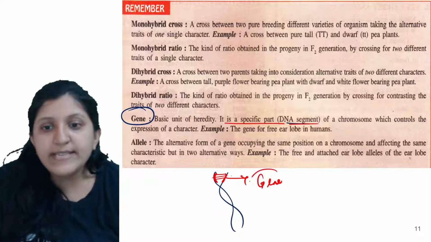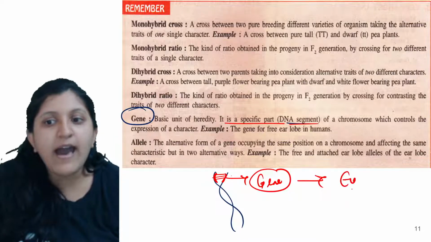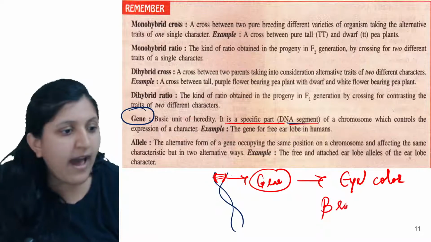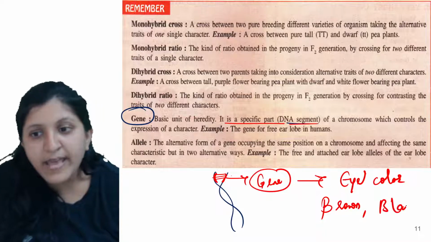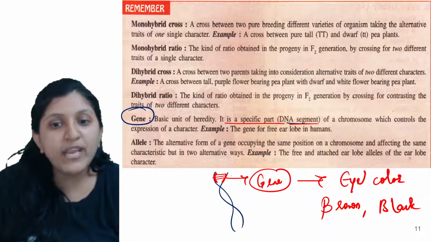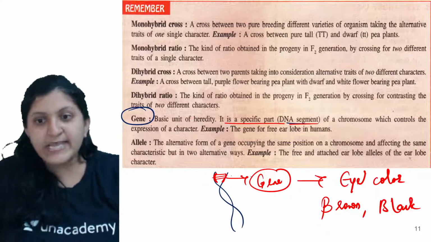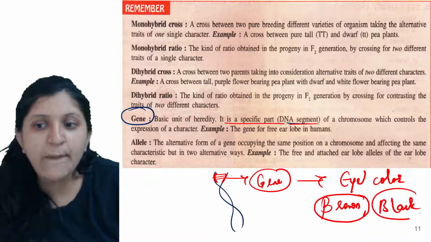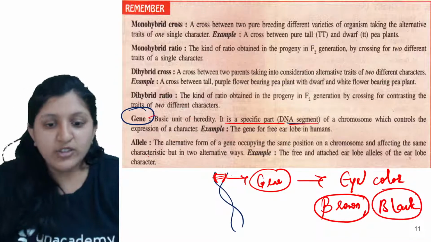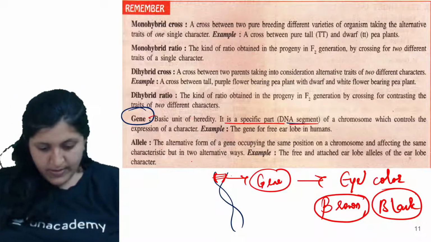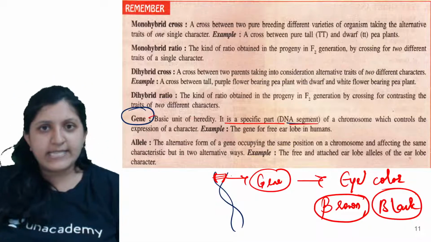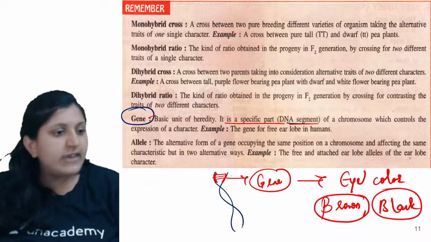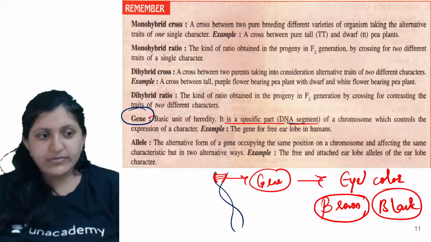Now this is a gene which is expressing eye color in your body. Some will have brown colored eyes, and some can have black colored eyes. That is because of the type of allele that is expressing. So one can have a brown eye or maybe a black eye. So this is a gene. A gene is basically a short segment of DNA in a chromosome which is expressing itself. Now allele, is this clear? Any doubt till here? Any of you?